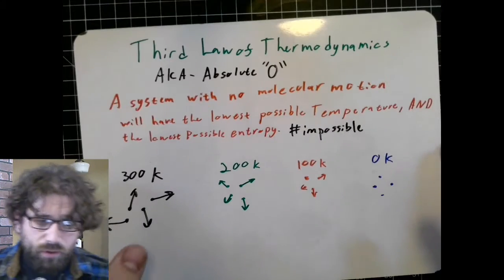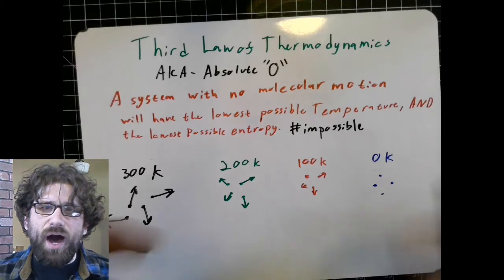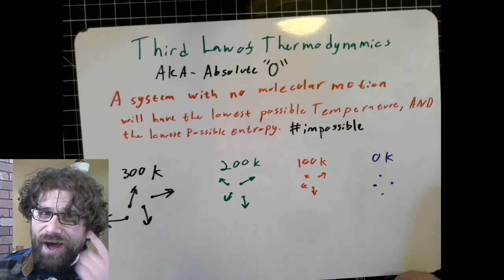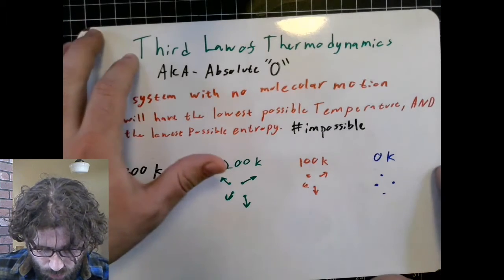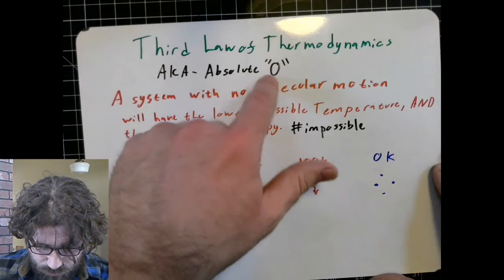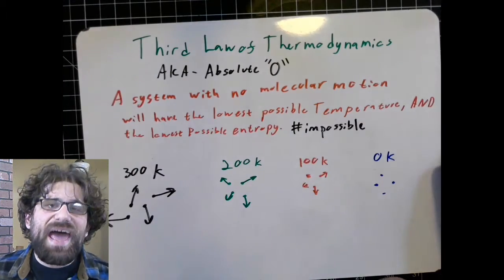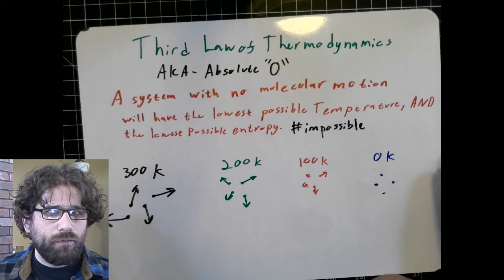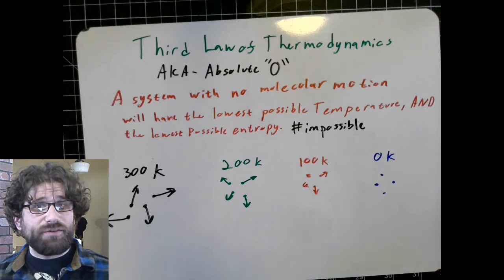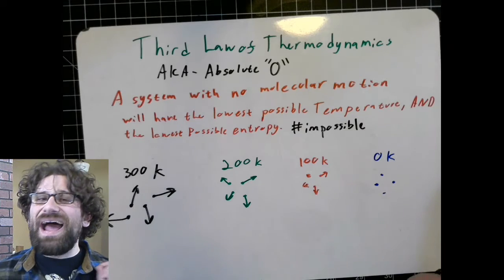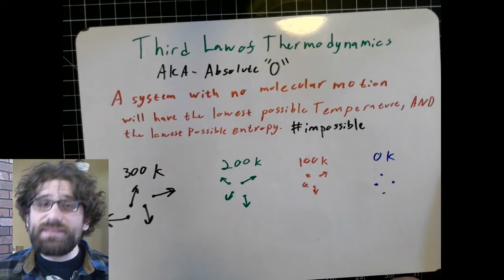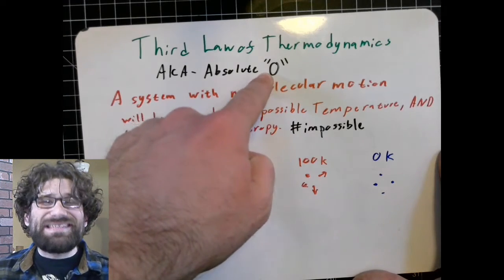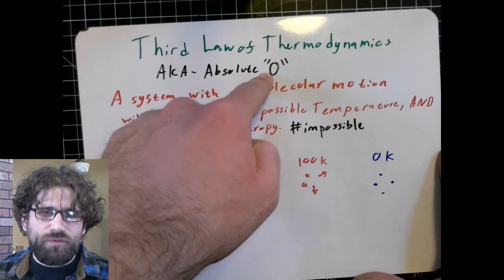Remember, we learned that temperature is really all about the motion of these molecules that are so tiny, there's no way for us to see them with our bare eye. So, the third law of thermodynamics defines a point called absolute zero. This is when it cannot get any colder. The temperature cannot get lower than absolute zero. So our temperature scales of Celsius and Fahrenheit, neither of those are absolute temperature scales. 0 degrees Celsius is the freezing point of water. Absolute zero is negative 273 degrees Celsius.